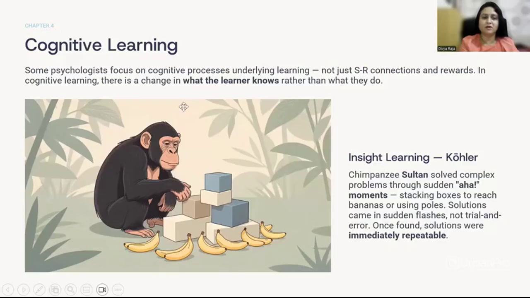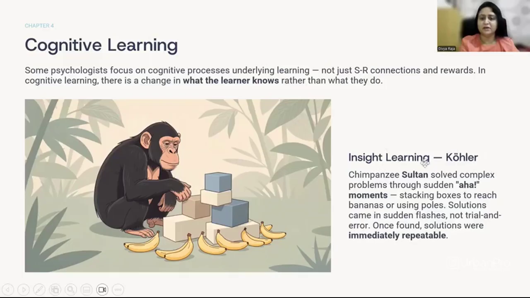The next is cognitive learning. Here, psychologists realized that there are certain cognitive processes which happen during learning. It's not only stimulus response or rewards and punishments. So they said that there is a change in what the learner knows rather than what they do. There are two kinds of learning under cognitive learning: insight learning and latent learning.